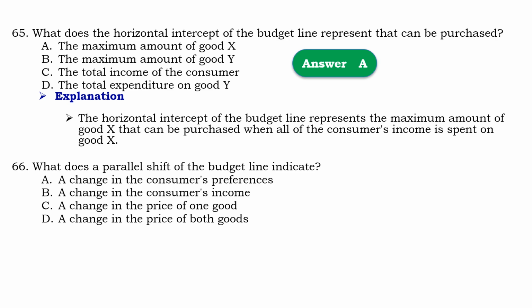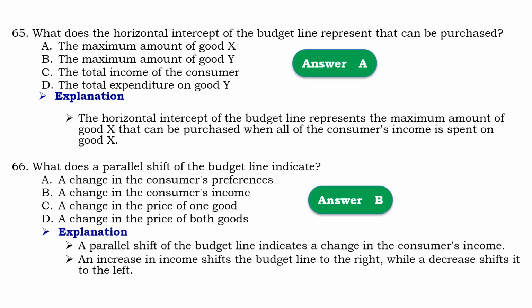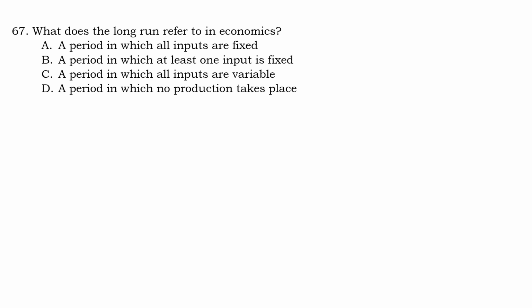So that should be A, change in consumer income. Means that a parallel shift of the budget line indicates a change in consumer income. An increase in income shifts the budget line to the right, while a decrease shifts it to the left. Question number 67: what does the long run refer to in economics? So that should be C, a period in which all inputs are variable.